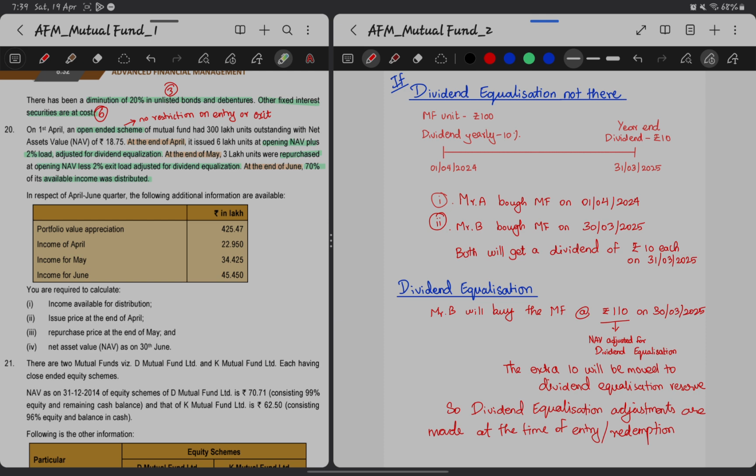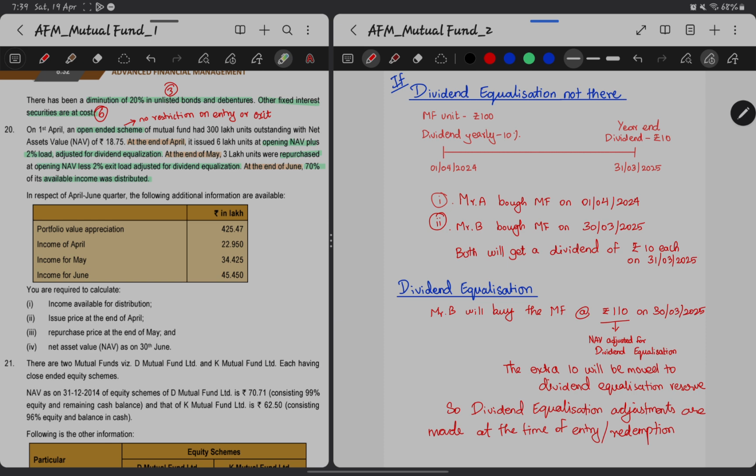If dividend equalization is not there, let's say a mutual fund unit is valued at 100 rupees and dividend is paid yearly at a rate of 10%, and the year starts from 1/4/2024 when the mutual funds are issued, and the year end dividend is issued only at the year end, which is 10 rupees, 10% on 100 rupees.